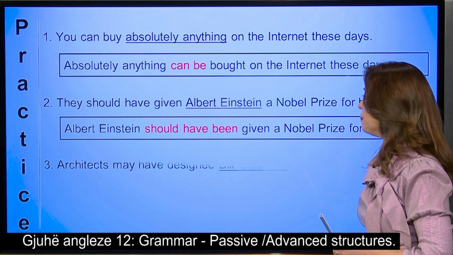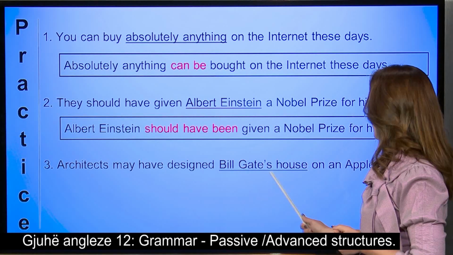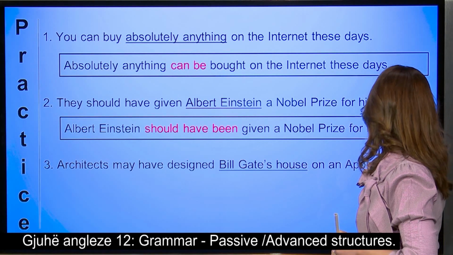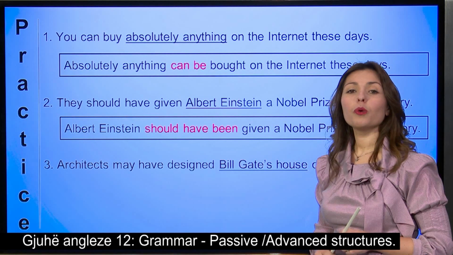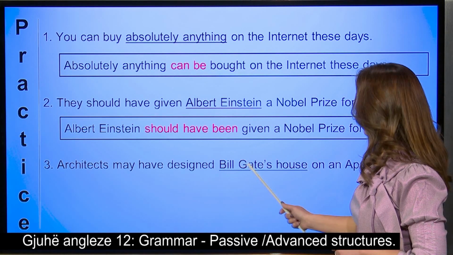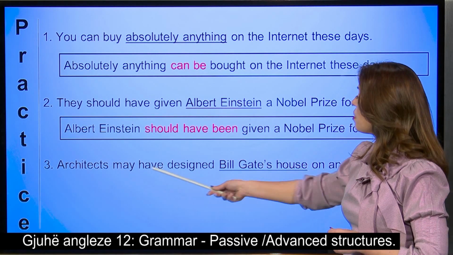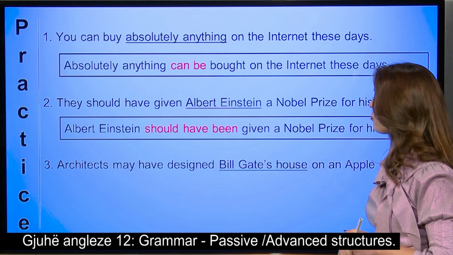And number 3, architects may have designed Bill Gates' house on an Apple computer. We start with the expression underlined, Bill Gates' house, and as we can see, we have the same structure. It's in the past with the second one.